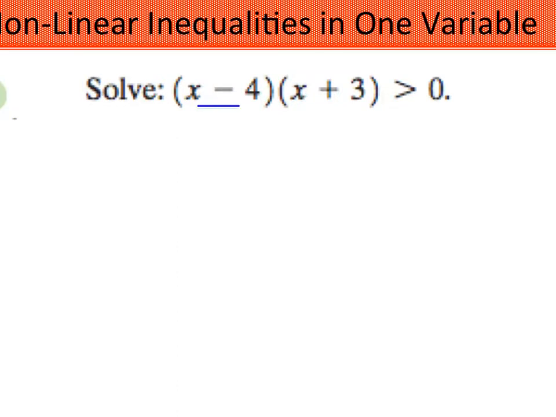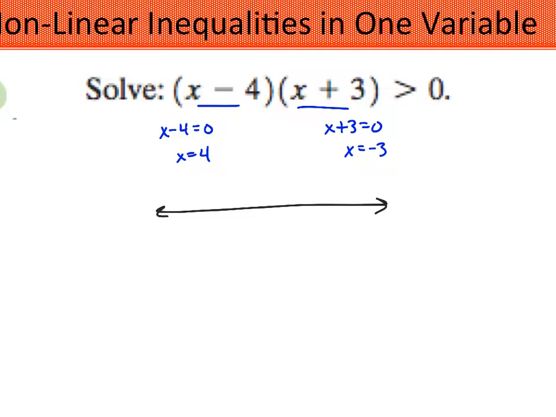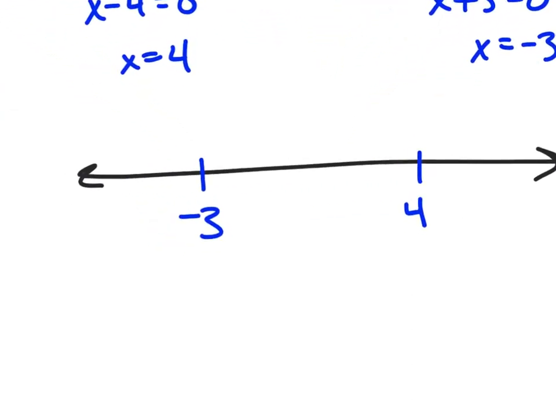So we've got this in factored form already. That's great. x minus 4 equals 0. So I'll set each factor equal to 0 and solve. So x equals 4 and negative 3. And then I put those on a number line. So there is my number line, negative 3 and 4. And then I'm going to choose values to test on this number line.